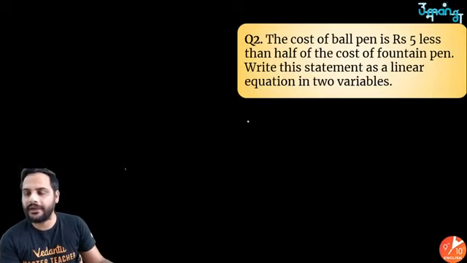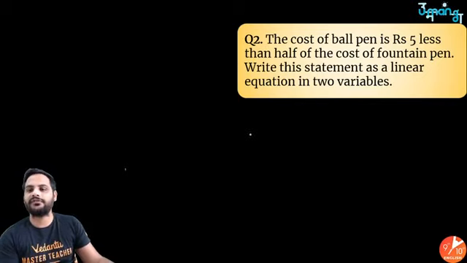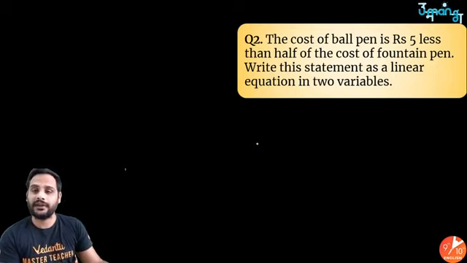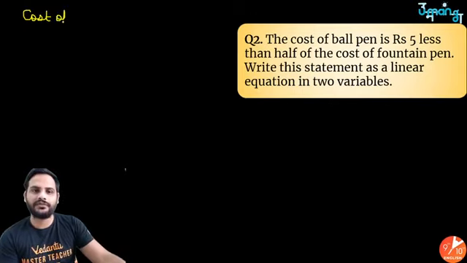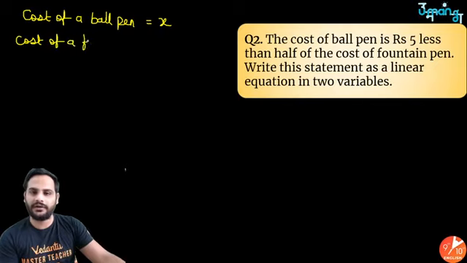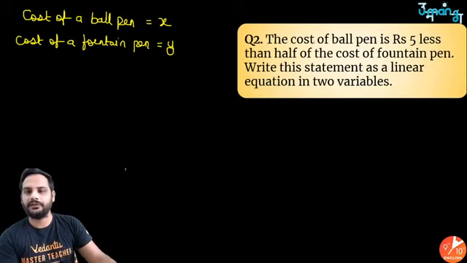The cost of a ball pen is ₹5 less than the cost of the fountain pen. Write this statement as a linear equation in two variables. So they are saying the cost of a ball pen is ₹5 less than the cost of a fountain pen. I don't know what is the cost of one fountain pen, what is the cost of one ball pen, right? So I can say, okay sir, let us take the cost of a ball pen as ₹x and the cost of a fountain pen as y.